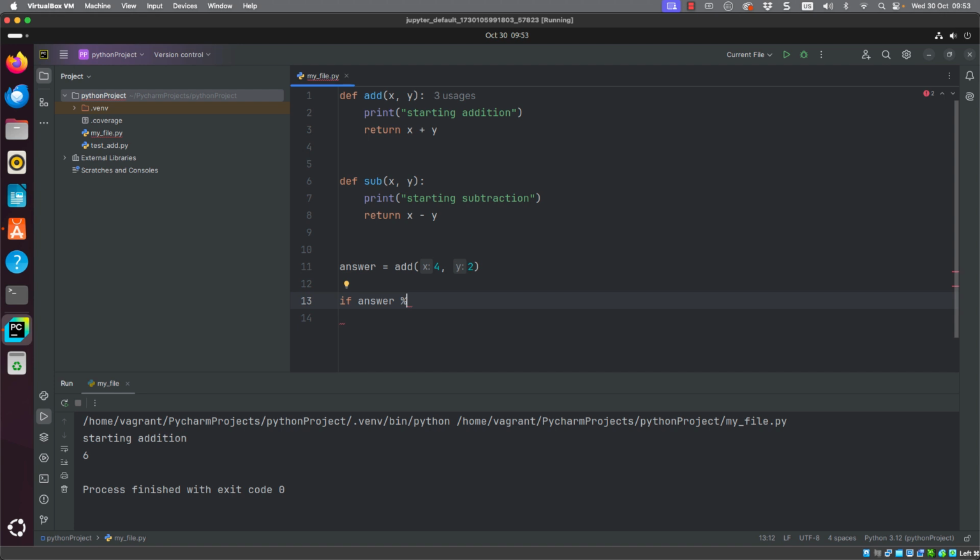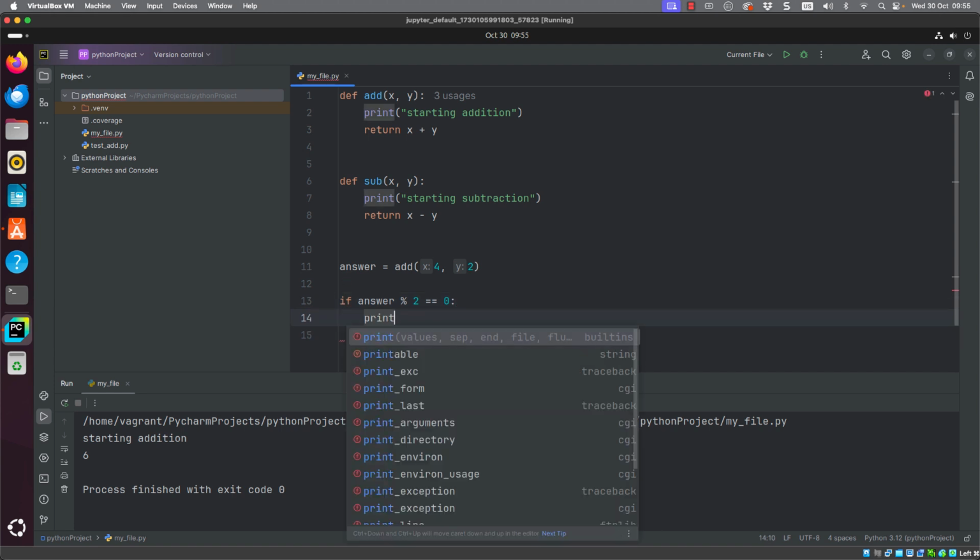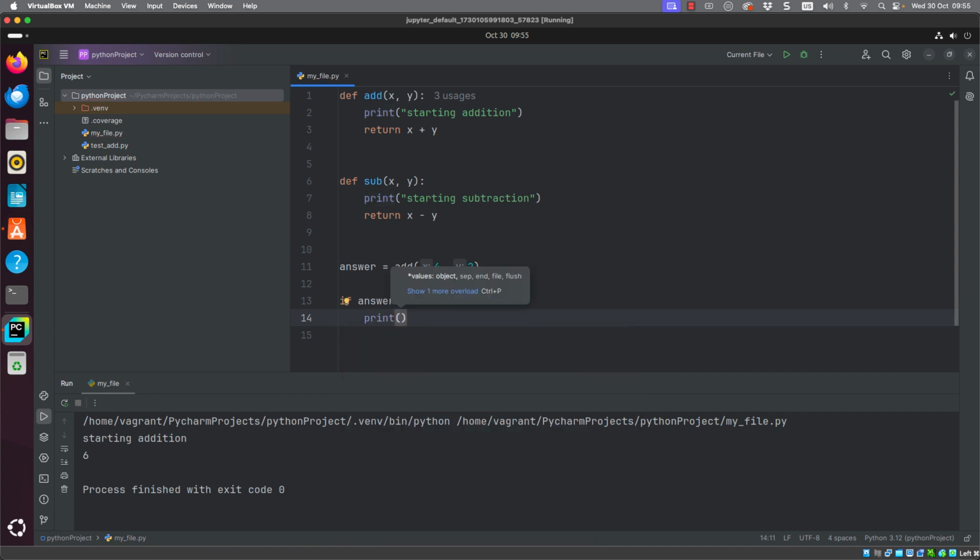Modulus is dividing by a number and looking at the remainder. So if I divide by 2 and it's an odd number, we will get 1. If it's an even number, we'll get the answer being 0. So answer modulus 2 being equal to 0, we can print then the answer is even. We have an even number. If I think 8 divided by 2, we don't have any left over, so it's an even number.